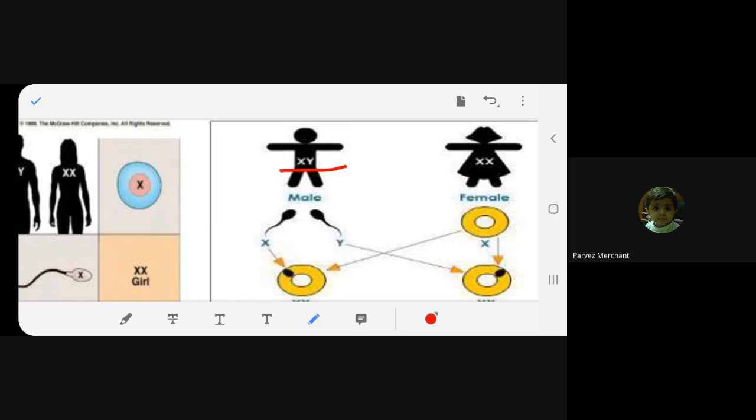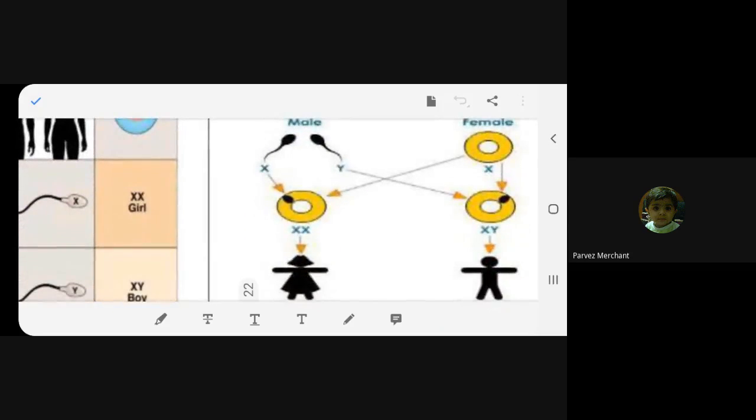Now, XY is male, XX is female, right? One chromosome of X, one chromosome of Y. You agree or not? Yes, ma'am. Whereas egg is always X. Egg is always X, right? Now see what happens.